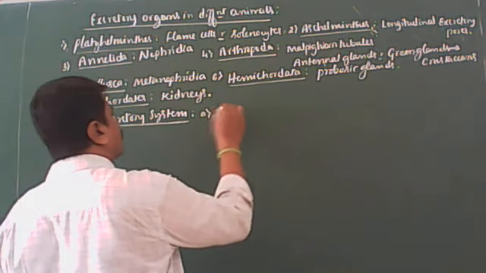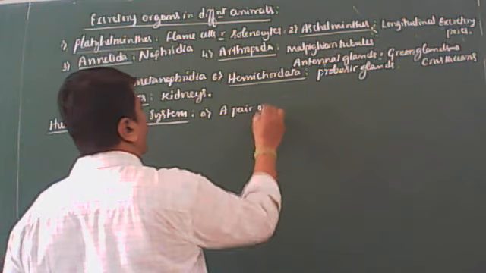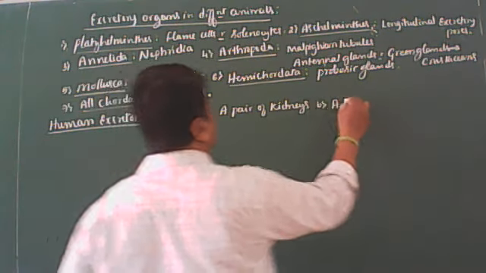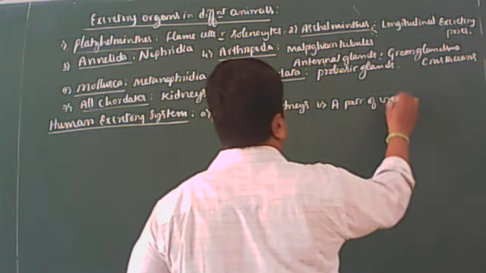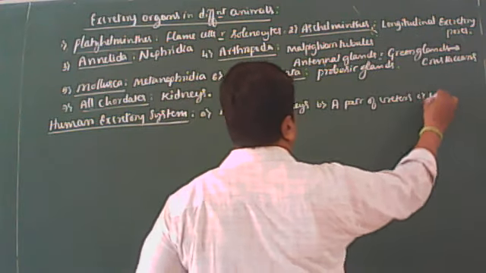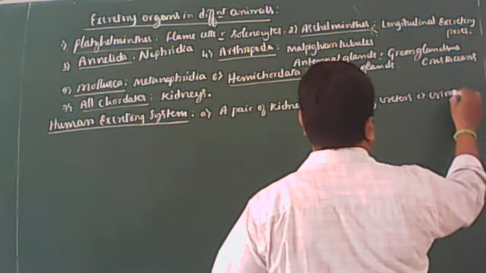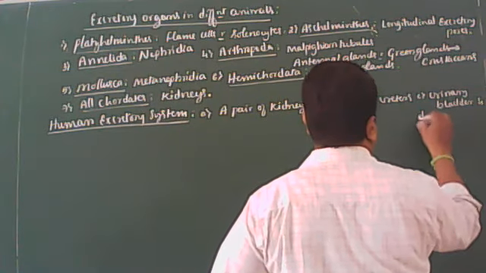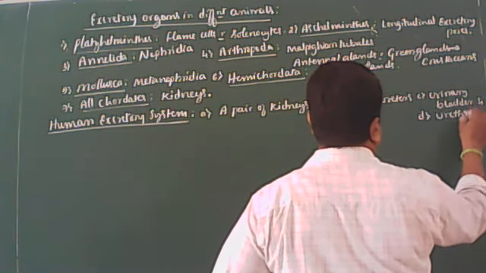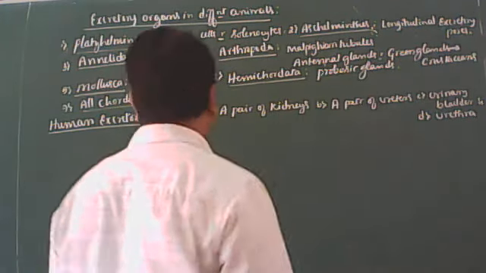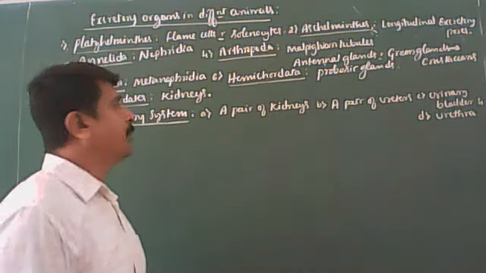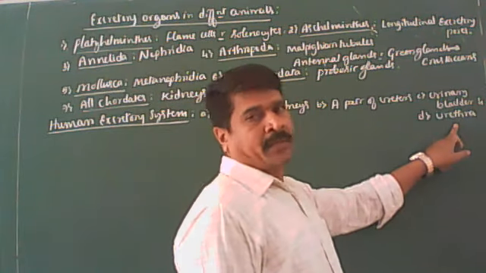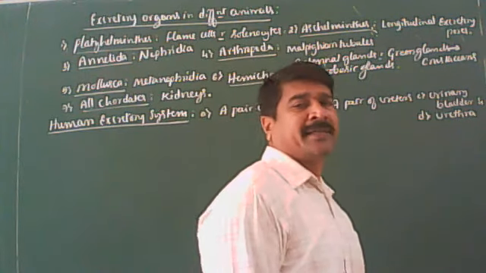It consists of a pair of kidneys, a pair of ureters, urinary bladder, and urethra. So these are the four components of the human excretory system that you should remember. These are the excretory organs in the case of human beings.